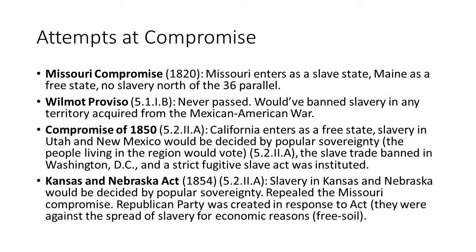It could start with the Missouri Compromise, which we looked at last period, the Wilmot Proviso, which was during the Mexican-American War. This was added to the declaration of war, saying that if we get any territory from Mexico, there would be no slavery there. Now, this never passed, but it shows the tension over the spread of slavery.